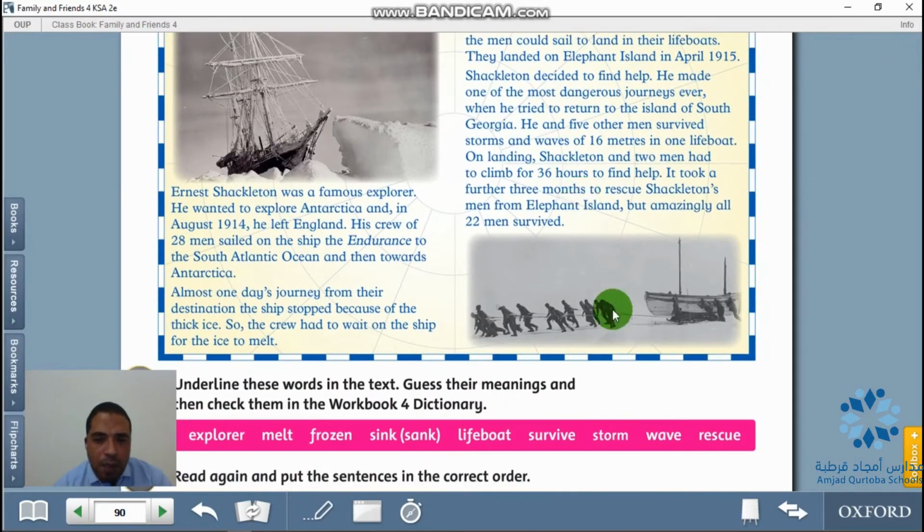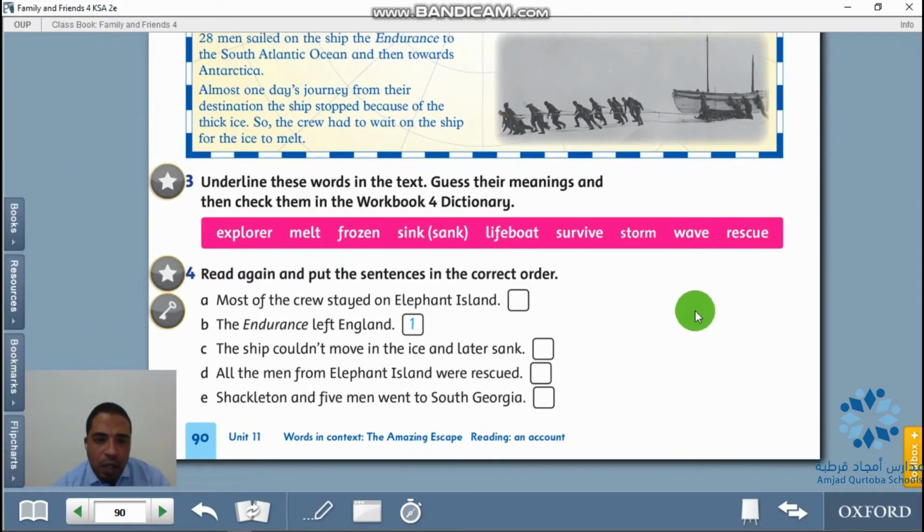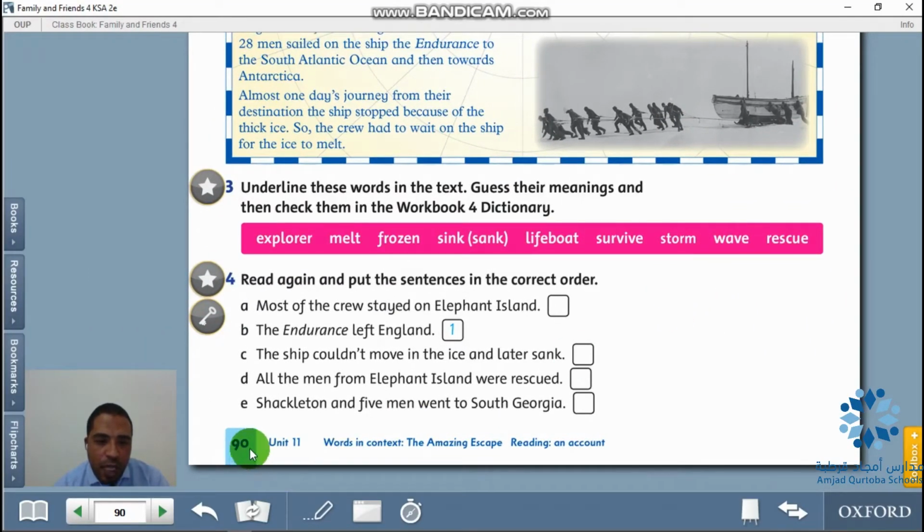This lesson is on page 90, unit 11, Words in Context. Our main focus in this text is words in context, which is entitled The Amazing Escape. Reading an account. The main words are explorer, melt, frozen, sink, sunk, the past of sink, lifeboat, survive, storm, wave, and rescue.